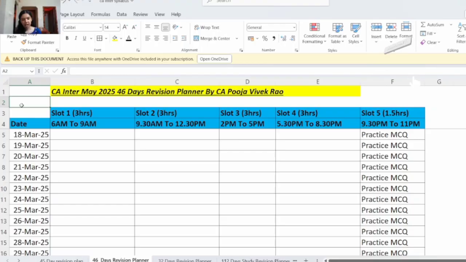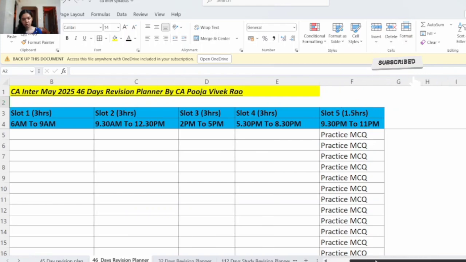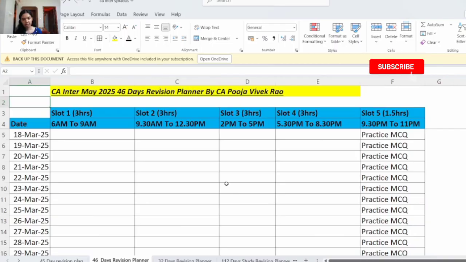And once you finish writing the answer, compare your answer with the ICAI study material, or if you are practicing the RTP or the previous year question paper, compare your answer with that ICAI standard answer. And if you note that there are any major differences between your answer and the ICAI answer, then you can practice writing that part again. So if you have done sufficient written practice, in the exam you will be easily able to write at fast speed and also legibly. And then you will be able to finish the exam in the stipulated time and you will also have sufficient time for revision as well.